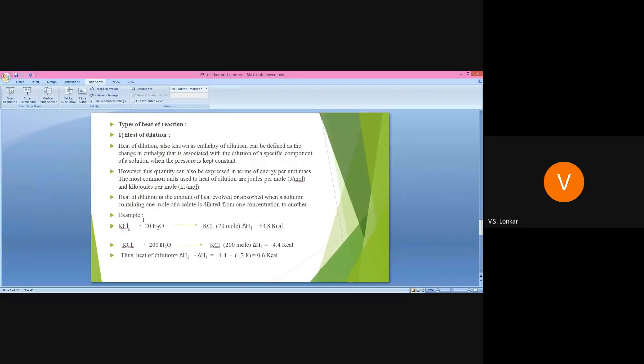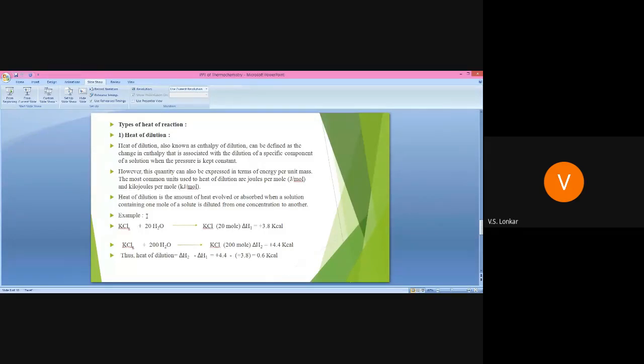Next, types of heat of reaction. There are a total of four types of heat of reaction in your syllabus. First one is the heat of dilution. Second, heat of hydration. Third, heat of combustion. Fourth, heat of neutralization. These are very simple and familiar concepts to you. What is dilution? What is hydration? What is combustion? What is a neutralization reaction? You all know about that.